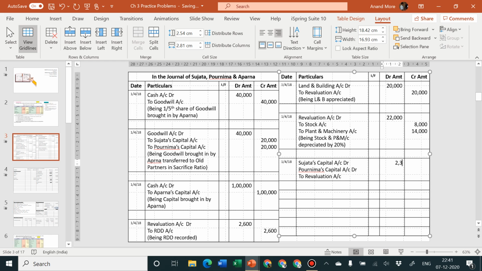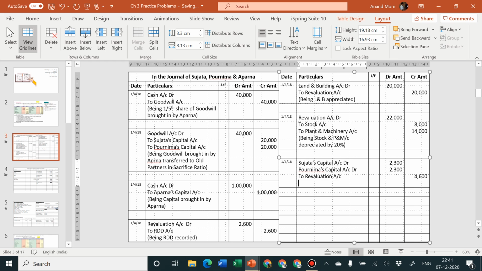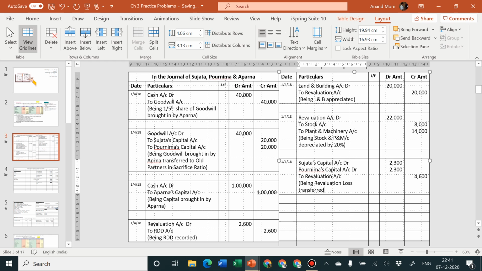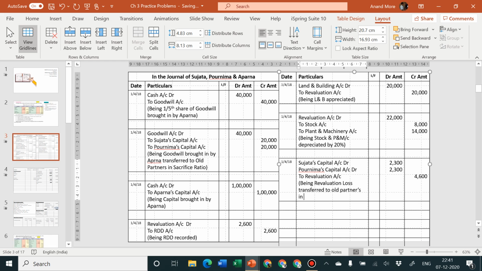Amount is how much? 2,300, 2,300, and then we are going to consider 4,600 being revaluation loss transferred to old partners in old PSR.